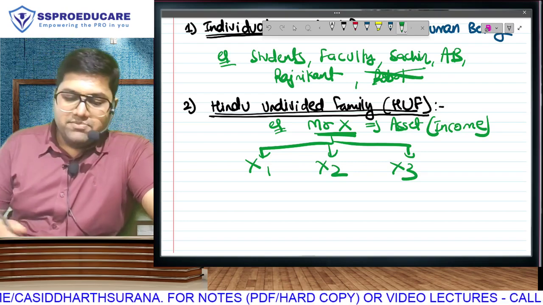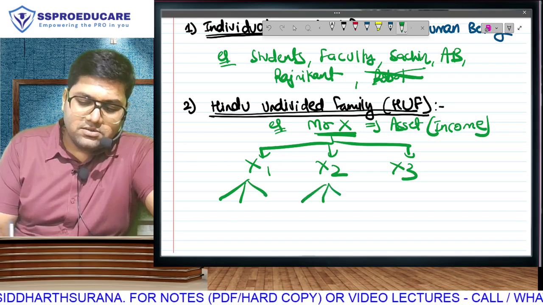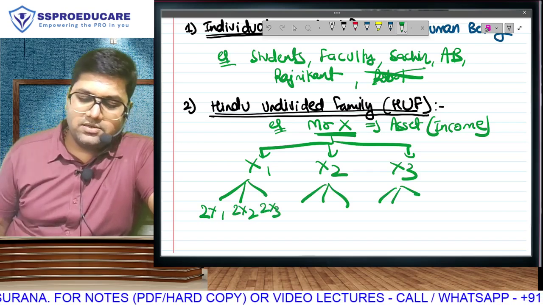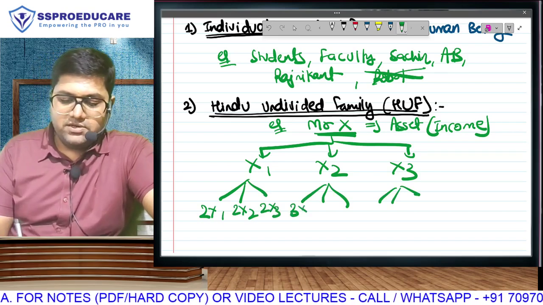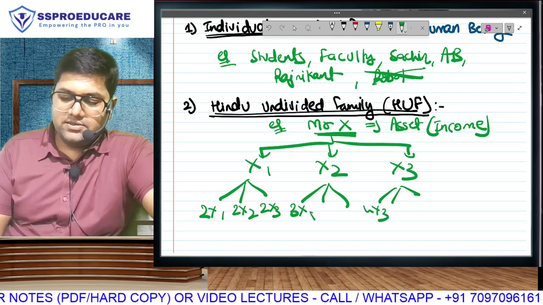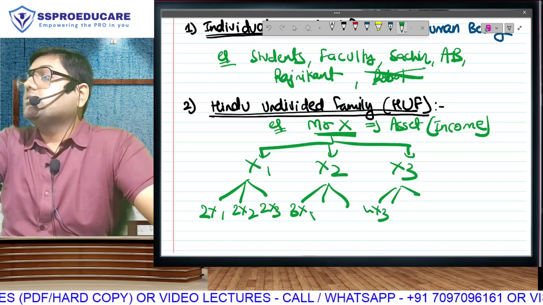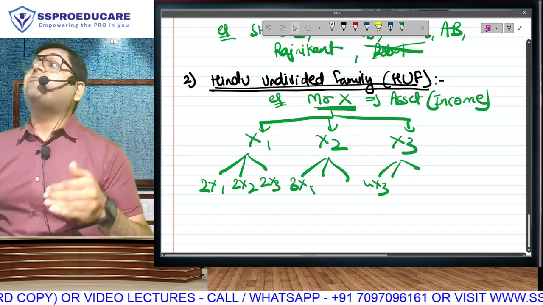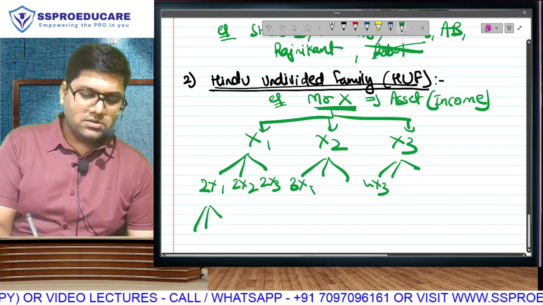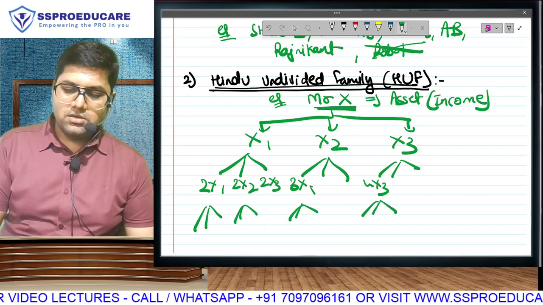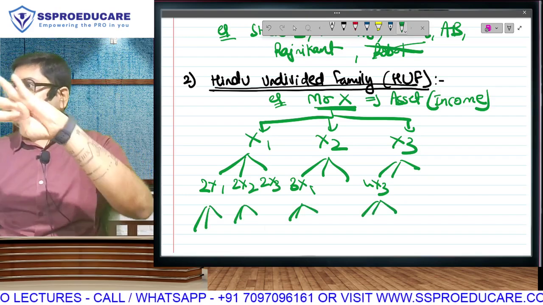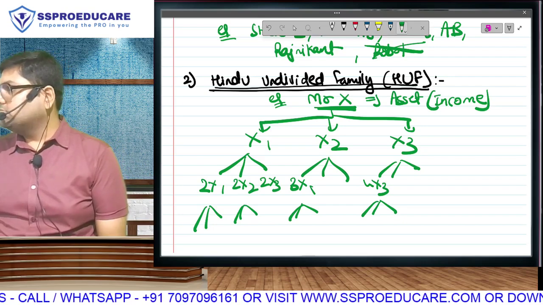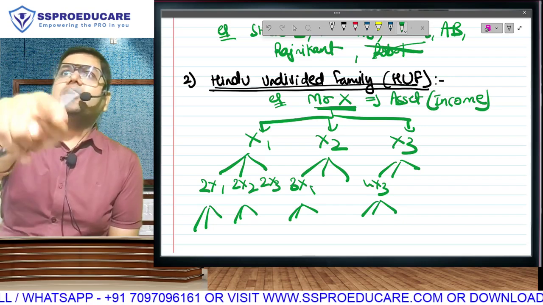from this property. Mr. X will have grandchildren. So you can say 2x1, 2x2, 2x3, 3x1, 4x3. These are grandchildren. 3rd generation, no bro, you can have as many as you want. Okay. And then there will be the 4th generation great grandchildren. Every person born in this family till 4 generations will have right over the family assets and automatically the income. In a Hindu family, your right comes by birth.